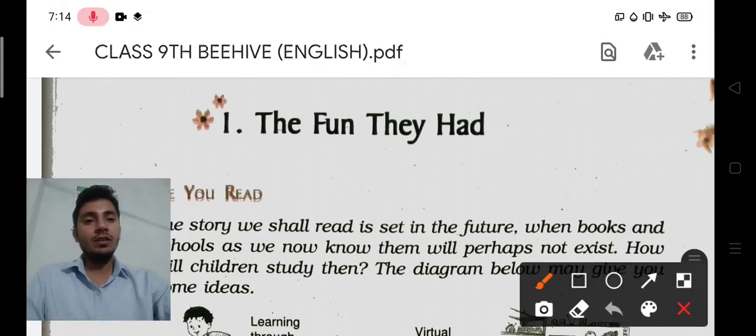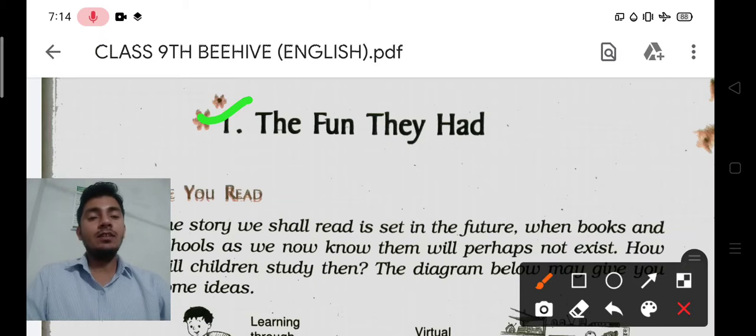Okay, so you can see over here, The Fun They Had. The first thing that today I'm going to teach you, this is the first chapter of class ninth. This is the very first chapter of class ninth. And The Fun They Had, as you can see, chapter का मतलब ही है, you can see over here and understand by reading this title of the chapter, that in this chapter I want to tell you something. There were two students, and they were thinking that their ancestors had fun.